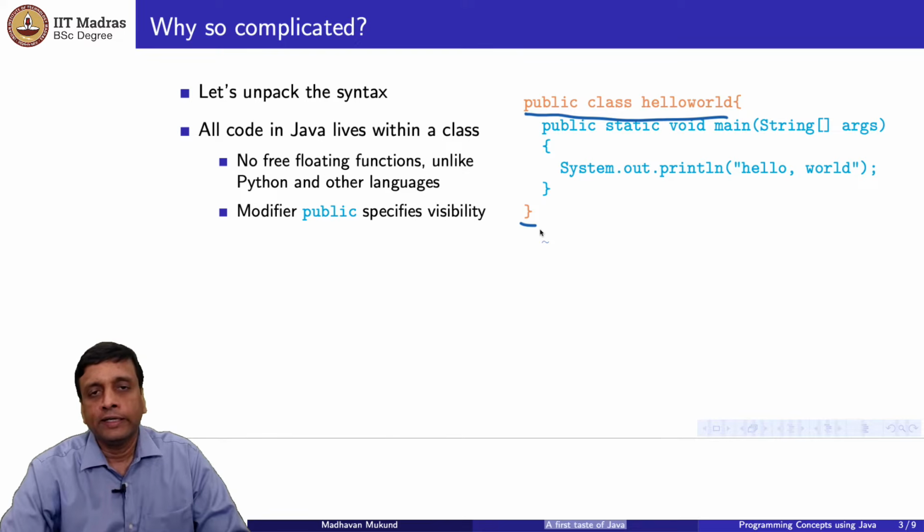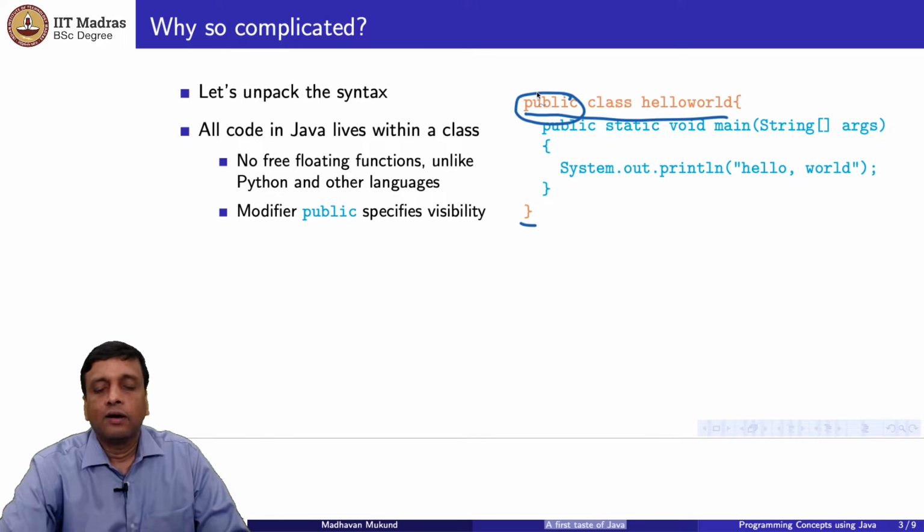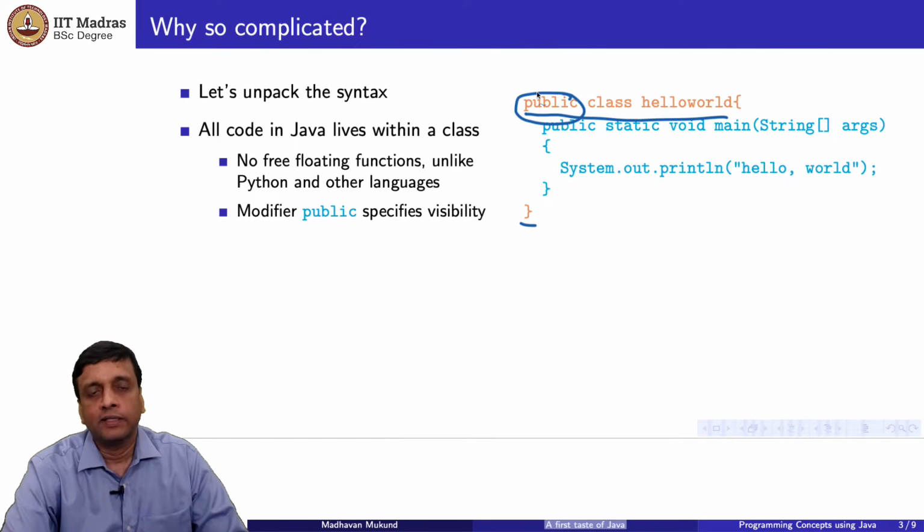So clearly we need to execute this function inside the class. So if the class itself is not public, we cannot execute this function. So in addition to the class definition, we have this extra modifier, as we could call it in Java, saying that this class not only is there, but it exists only for the sake of defining a function, because we cannot define a function without a class, but this class must be public.